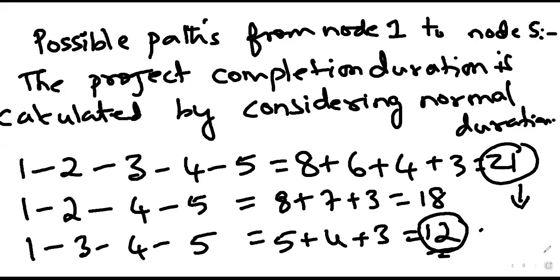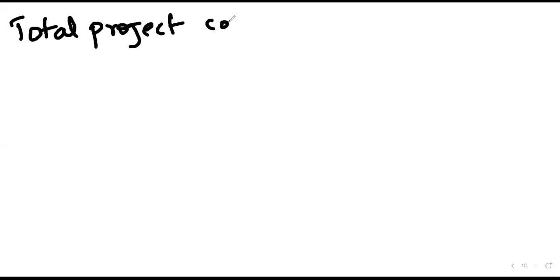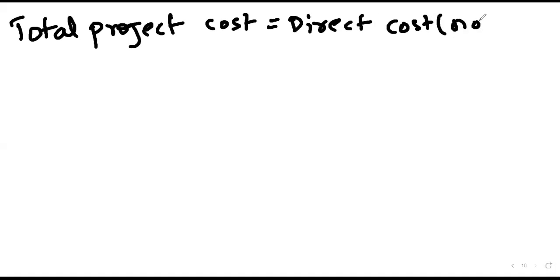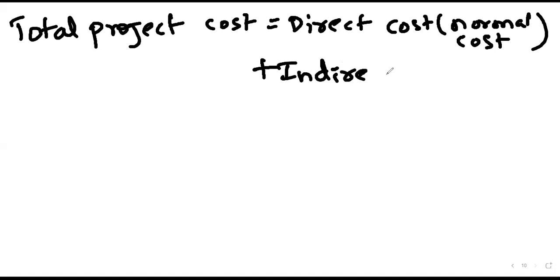Going ahead. 21. Next, total project cost. So in order to complete this project in 21 days, what is the total project cost? Direct cost, the normal cost. I think we missed out one component in our question. Just go back. So total project cost is direct cost plus indirect.